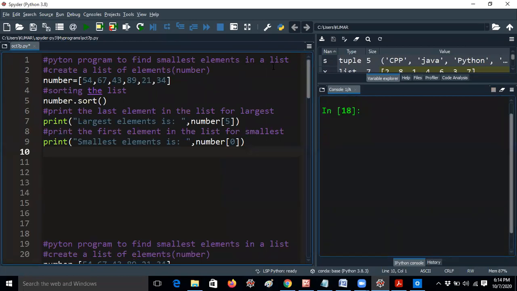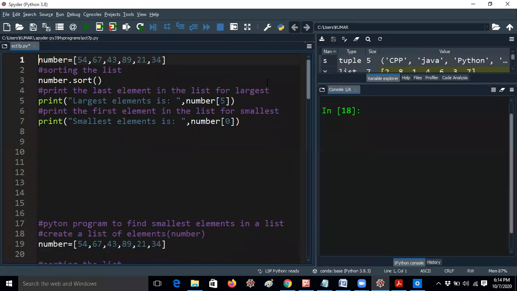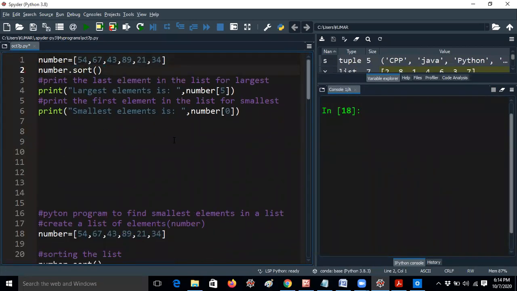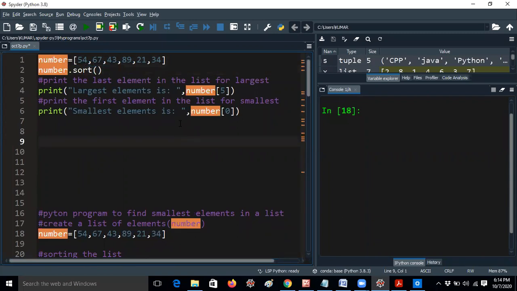I would like to write a program to find the smallest element in a list without using max and min. Here I am writing the list. These comments are only for your understanding purpose, so you can remove them. That's not an issue at all, because it is a 4-line program actually. Let me take a list first. Numbers equal to, these are the various list elements.